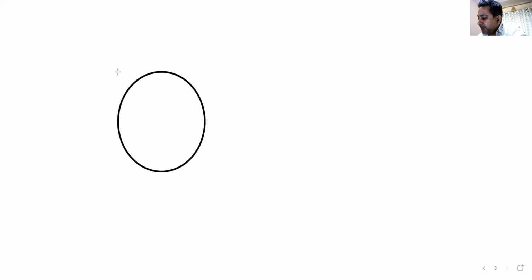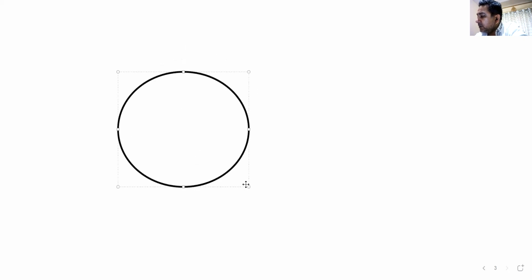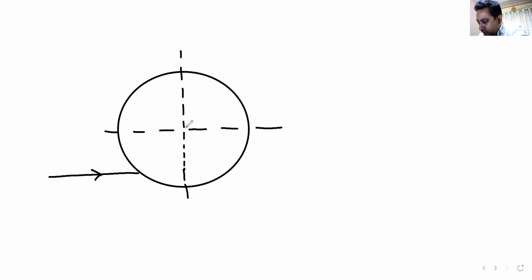If you have not understood it, I'll make it in a better way. For example, this is my circle. Now I have current coming from here, entering here, and current leaving from here.